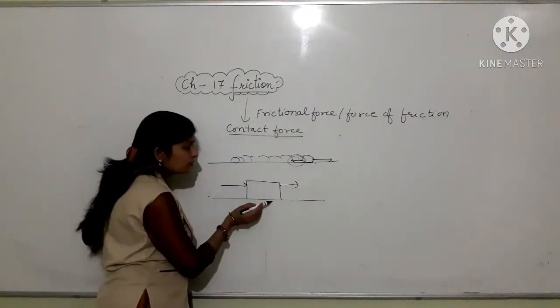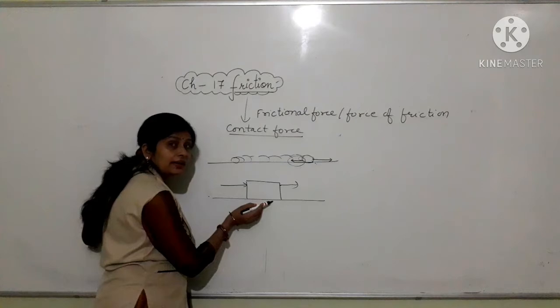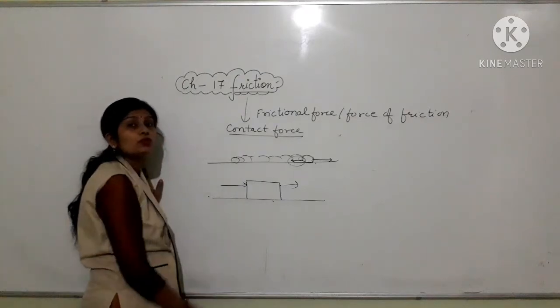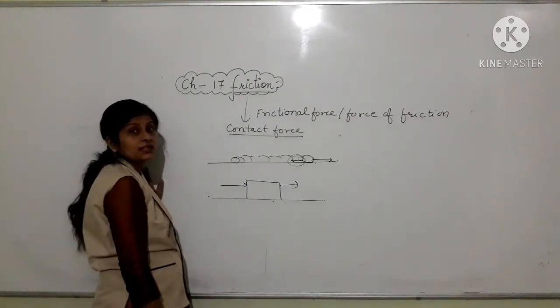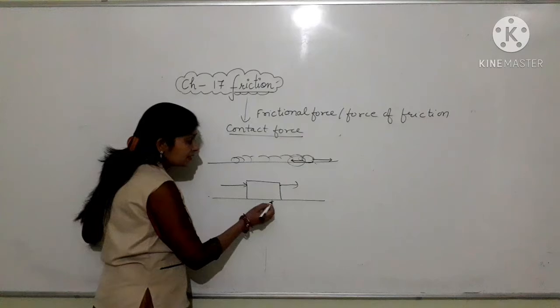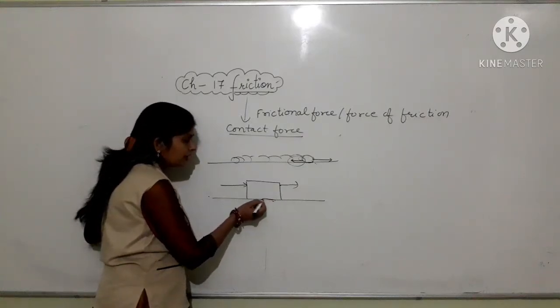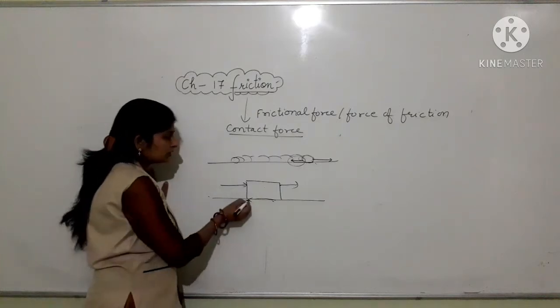So these two objects or surfaces are in direct contact with each other, touching each other. So there is an opposing force called frictional force exerted by the floor on the carton in the opposite direction.